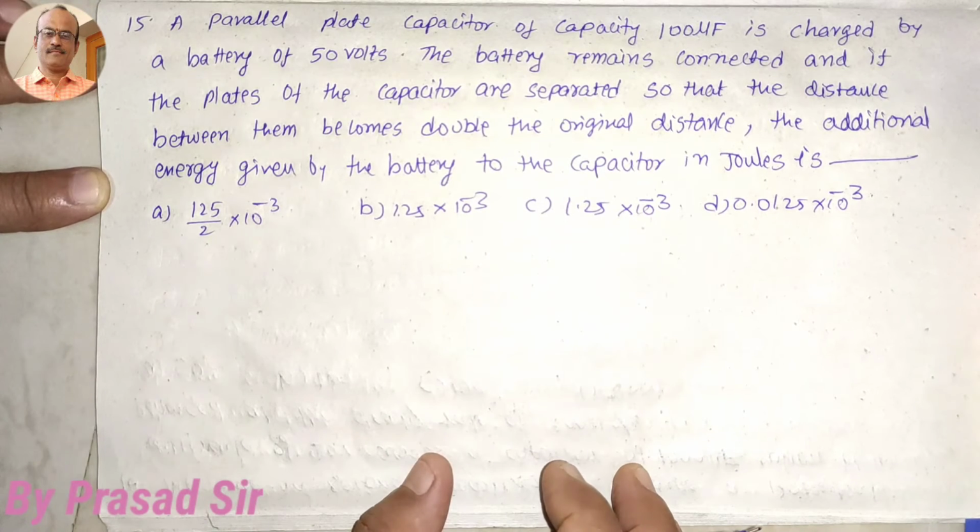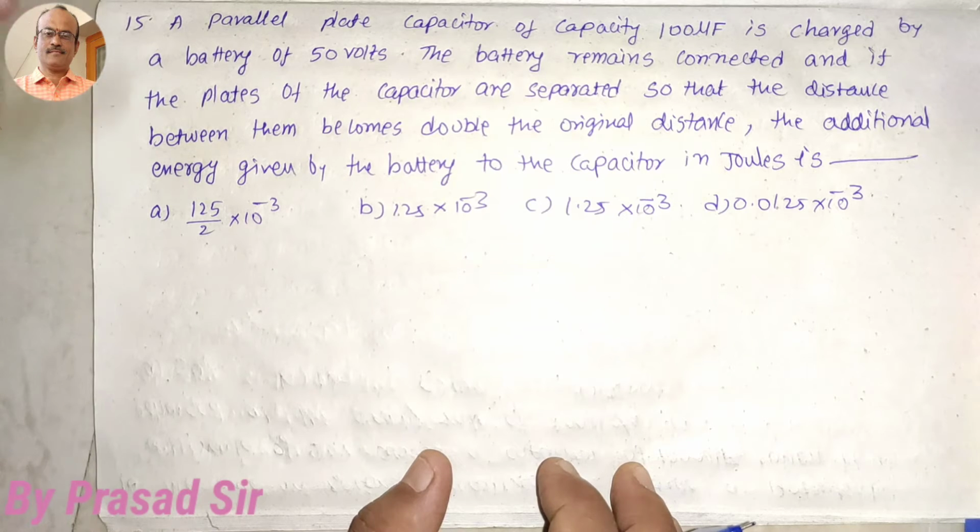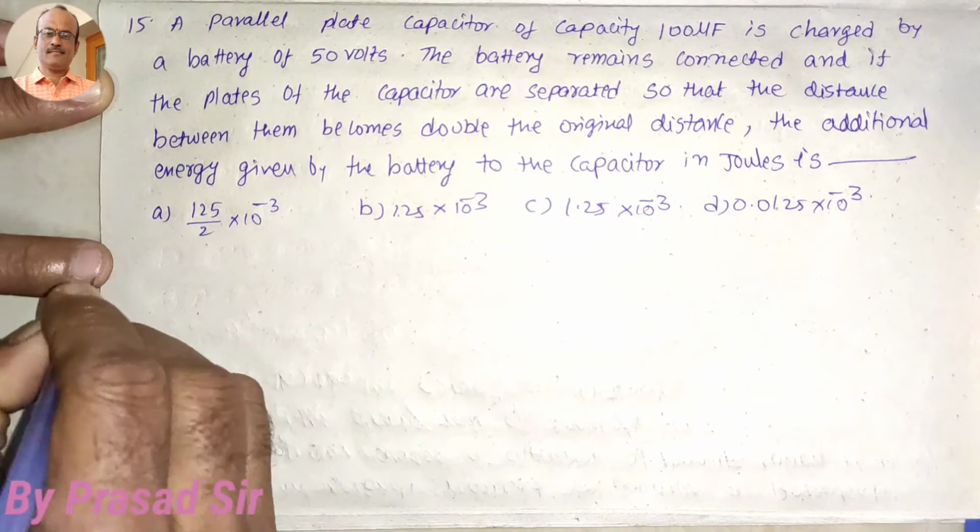Now the question number 15. A parallel plate capacitor of capacity 100 microfarads is charged by a battery at 50 volts. The battery remains connected and the plates of the capacitor are separated so that the distance between them becomes double the original distance. The additional energy given by the battery to the capacitor in joules is how much?